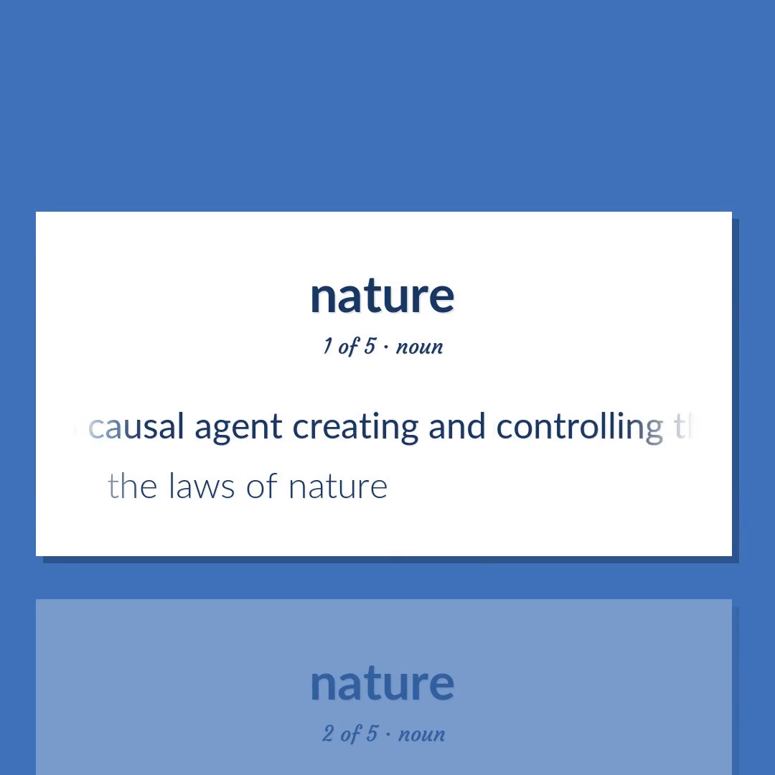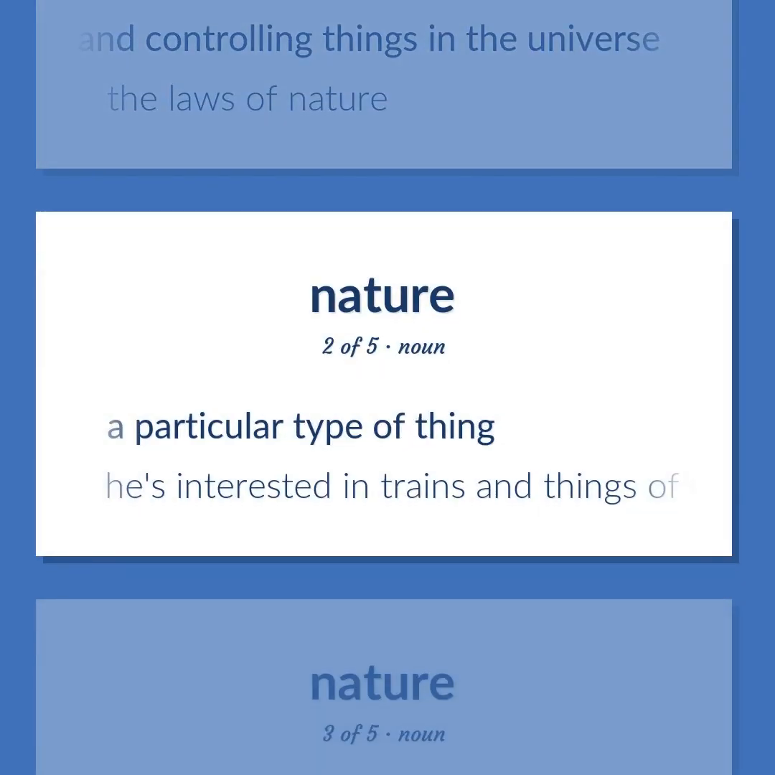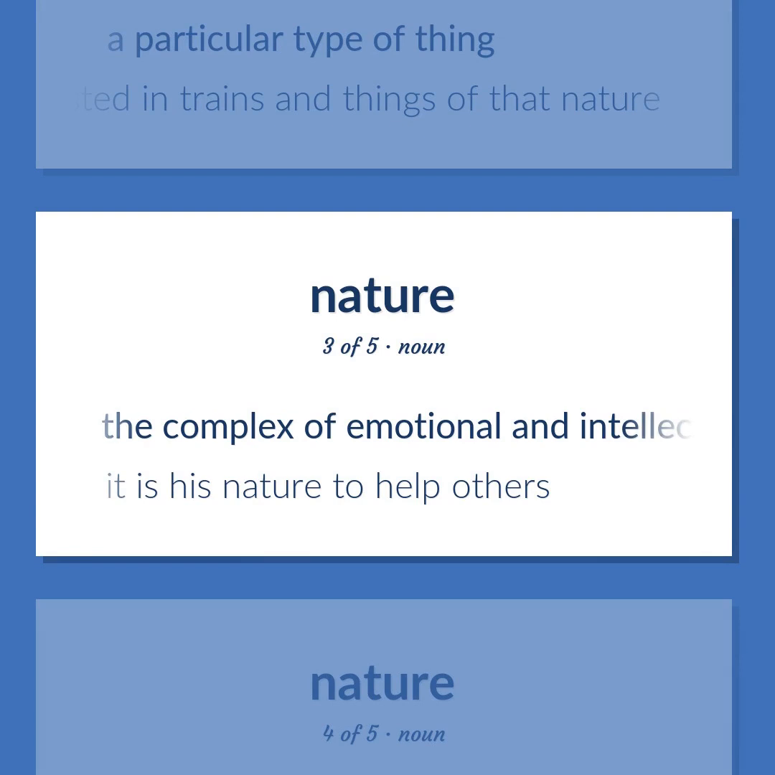A causal agent creating and controlling things in the universe. The laws of nature. A particular type of thing. He's interested in trains and things of that nature. The complex of emotional and intellectual attributes that determine a person's characteristic actions and reactions. It is his nature to help others.